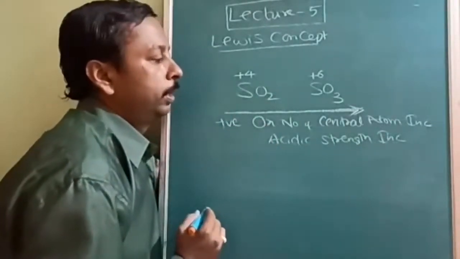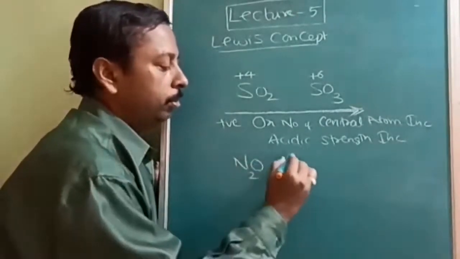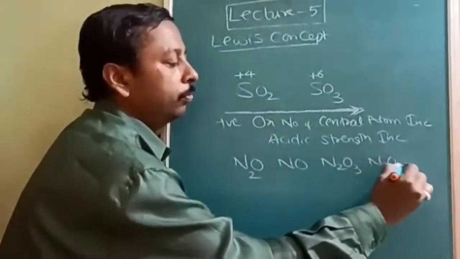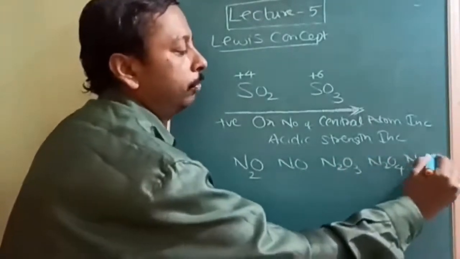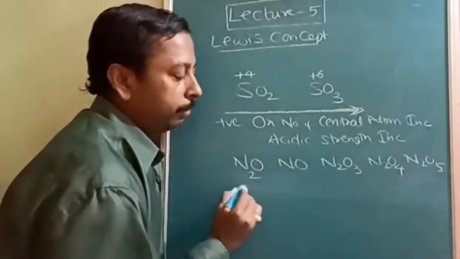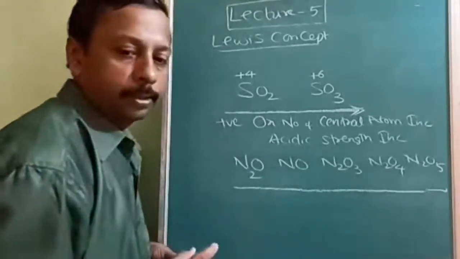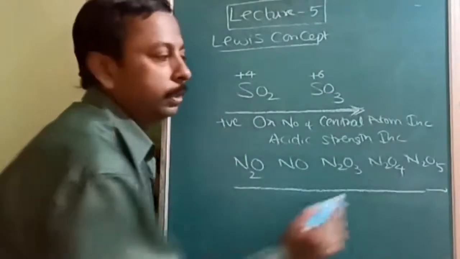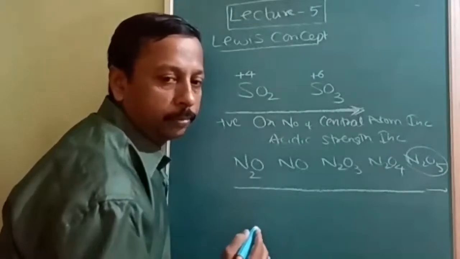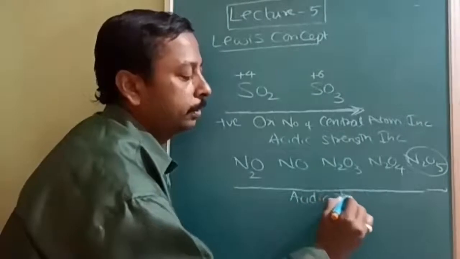And one more example, if I want to take N2O, NO, N2O3, N2O4, and N2O5. Okay, so this is another example. These are the oxides of nitrogen. So the strongest acidic oxide is what? N2O5. As we move from left to right, acidic strength, what happens? Increases.